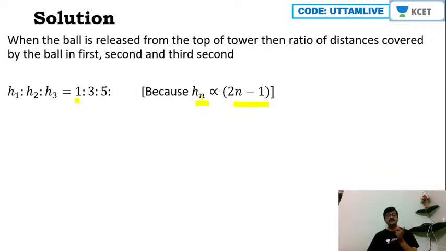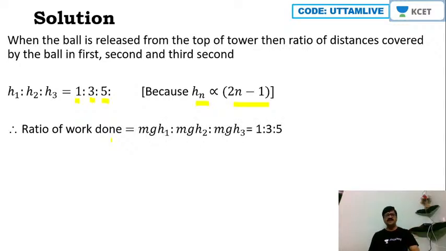Then n equal to 2 I will take, second. 2 2s are 4, 4 minus 1, 3. Then n equal to 3 you put, then 2 into 3, 6, 6 minus 1, 5. So 1 is to 3 is to 5, that is the ratio, is it not? Okay, so I hope I'm clear on this part.